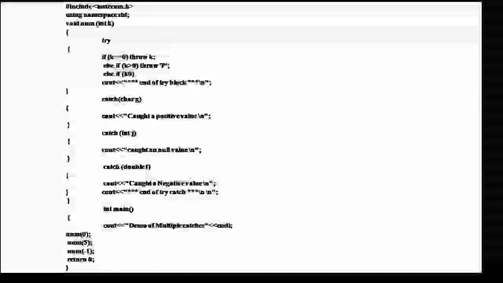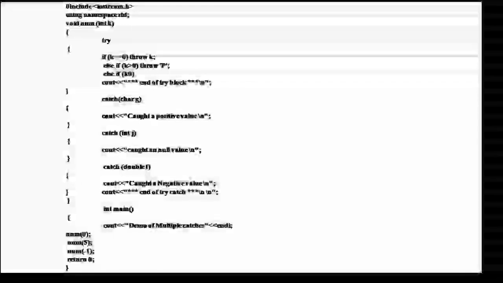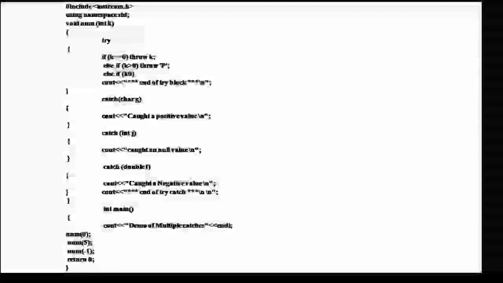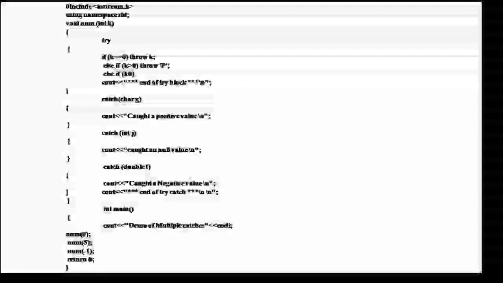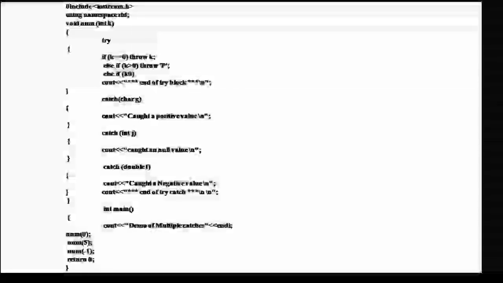Syntax of catch multiple: catch(...) { /* statements for handling all exceptions */ }. This is the syntax of catch multiple exception.